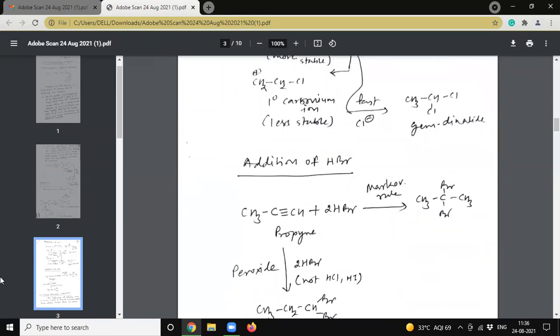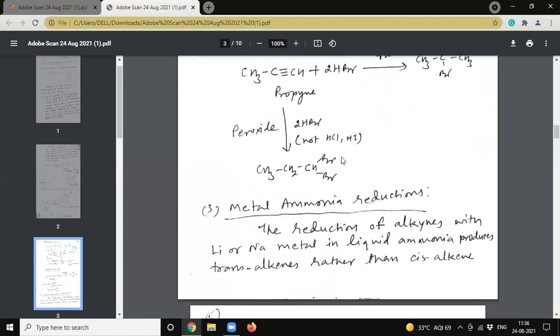Addition of HBr will add according to Markovnikov rule. Here again, if HBr reacts in the presence of peroxide, then we will get gem dihalide alkane. This reaction is not possible with HCl and HI.